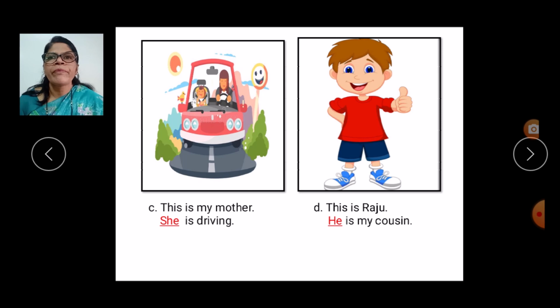Next one. In this car, you can see children. Mother. What is mother doing? She is driving. In the next picture, what can you see? Raju. So he's saying, this is Raju. He is my cousin. The next one now, again repeat after me. This is my mother. She is driving. This is Raju. He is my cousin.